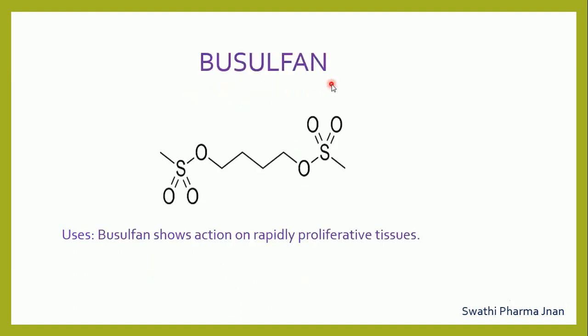Next structure is busulfan. Bu indicates butyl group, sulfan indicates a sulfonyl group with methyl group is attached at both the positions. That is structure of busulfan. Busulfan shows action on rapidly proliferative tissues. If the tissues or the cells are uncontrollably growing, then we'll use this drug, that is busulfan.